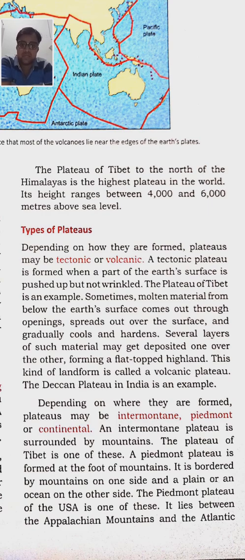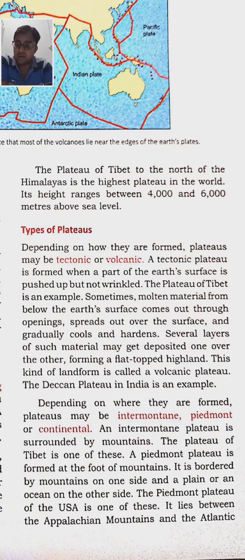Types of plateau: plateaus are of two types, tectonic and volcanic plateau. A tectonic plateau is formed when a part of the earth's surface is pushed up but not wrinkled. Wrinkled condition is in the mountains, but plateaus are formed without the wrinkle.